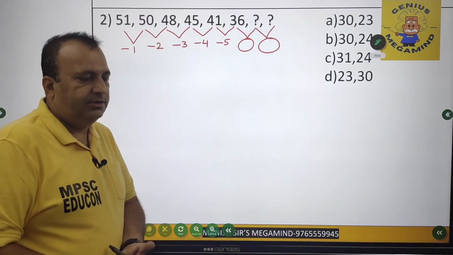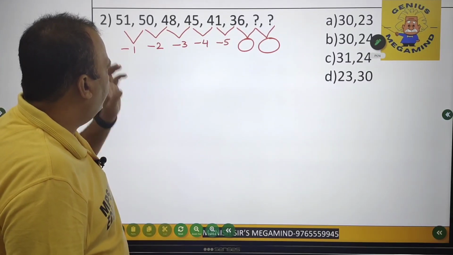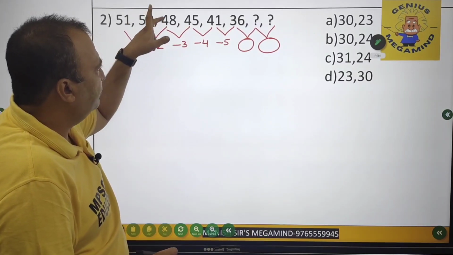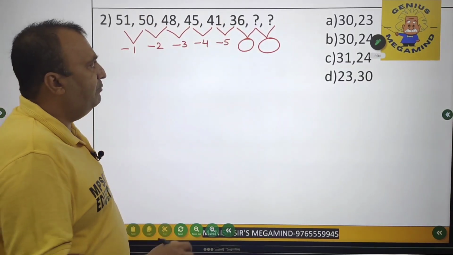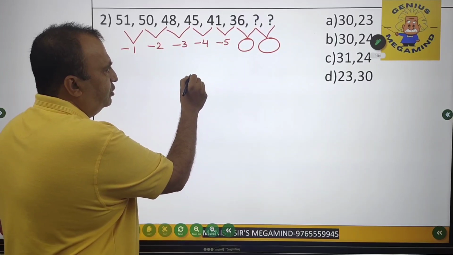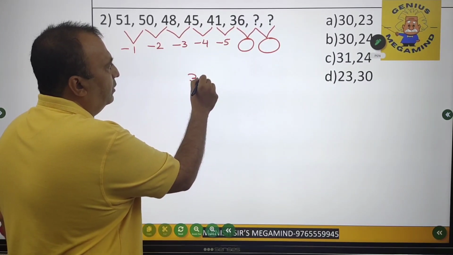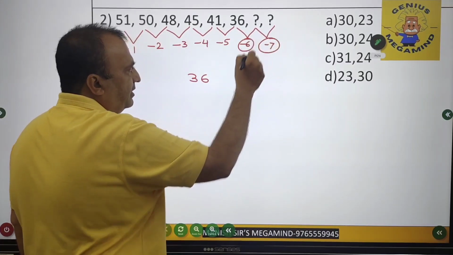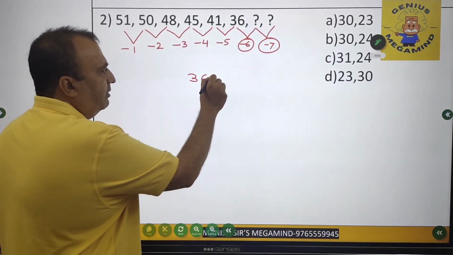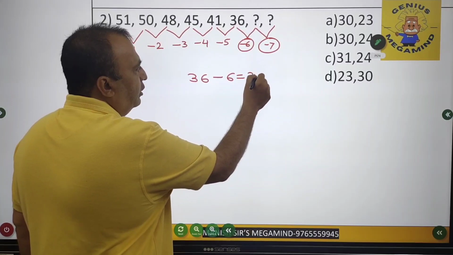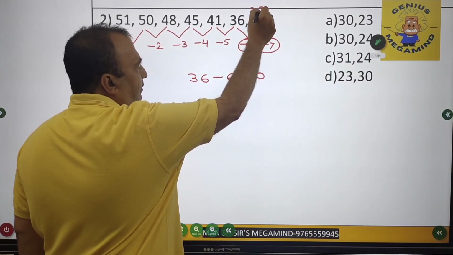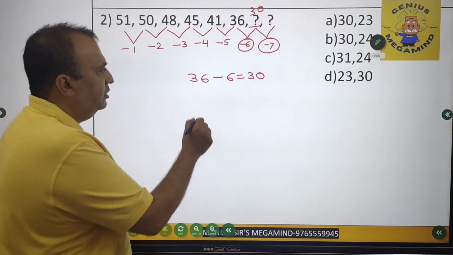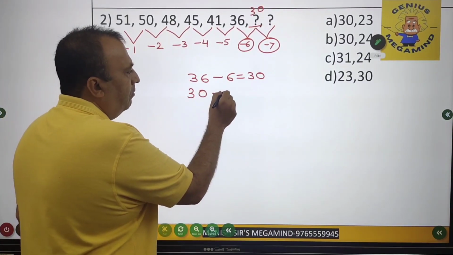Since the series is decreasing, I have used the symbol of subtraction over here. So 51 minus 1 is 50, 50 minus 2 is 48. Likewise, I am going to find out the number at the first question mark. It will be 36 minus 6, my friends, and it will be minus 7 over here. So 36 minus 6 has to be 30. So 30 will be the number which will replace the first question mark. And if it is 30 at the place of the first question mark, it will be 30 minus 7.